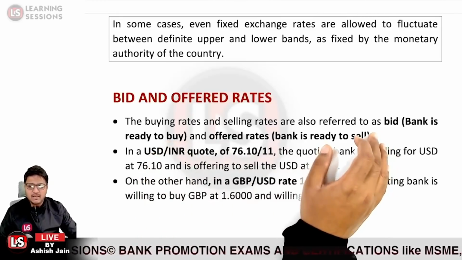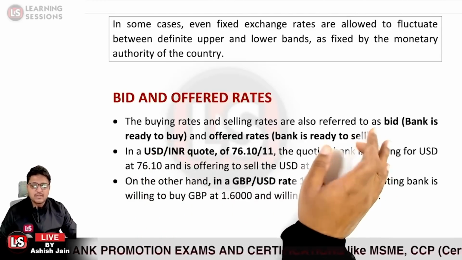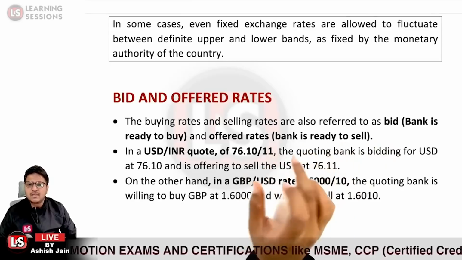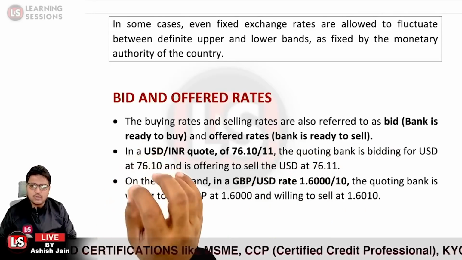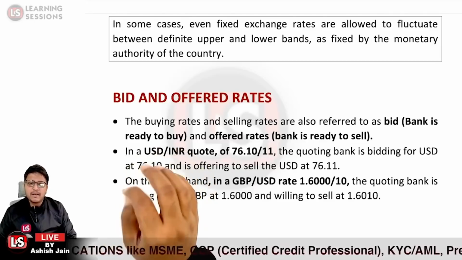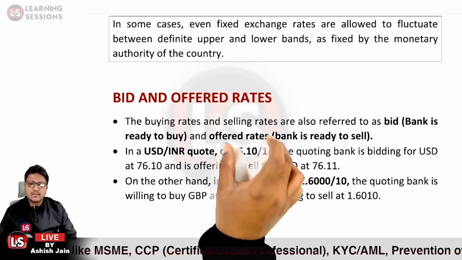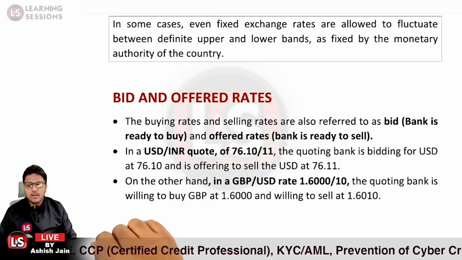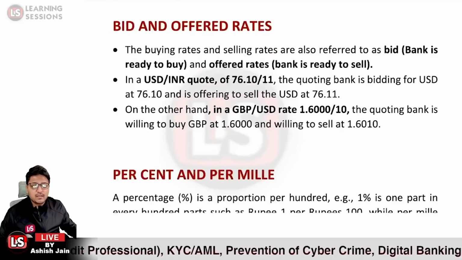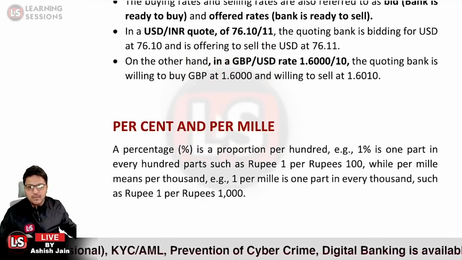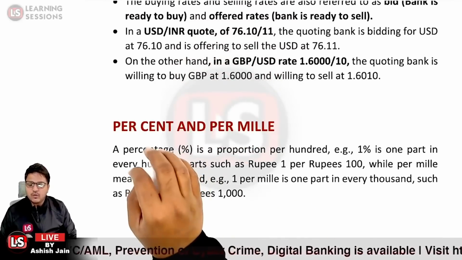The buying rates are also said to be the bid rates, the rate at which the bank is ready to buy is the bid rate, and the rate at which the bank is ready to sell is also said to be the offered rate.